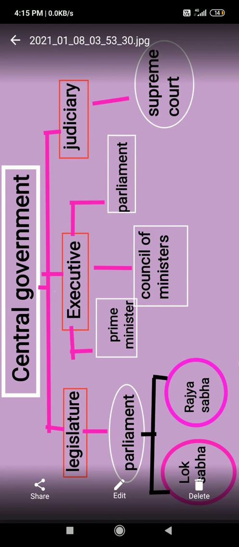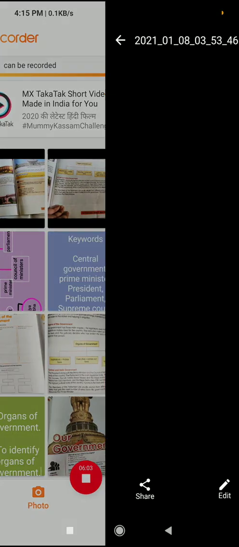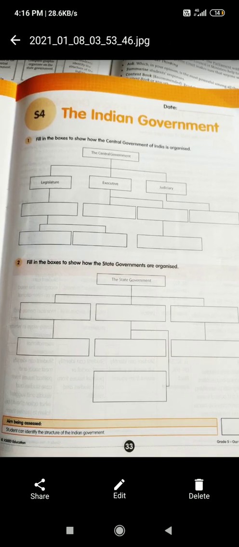The assemblies are located especially in the state capital, along with the high court. This is about the state government. If there are any issues or disagreement between the state government and the central government, the central government's decision will always be the final one. It will not listen to the state government. So this is about the Indian government.